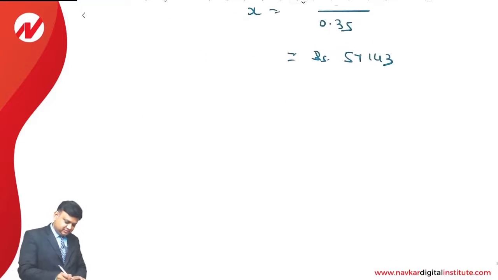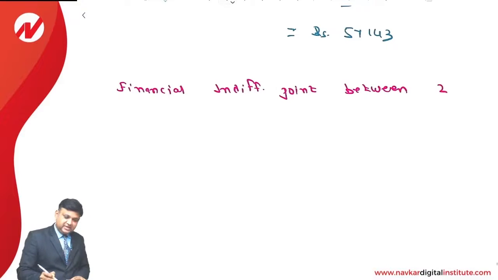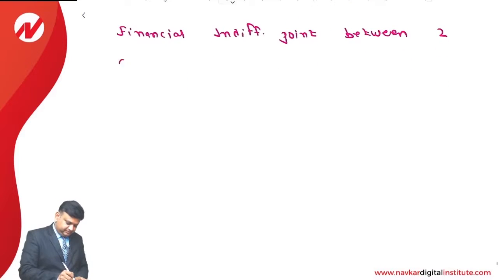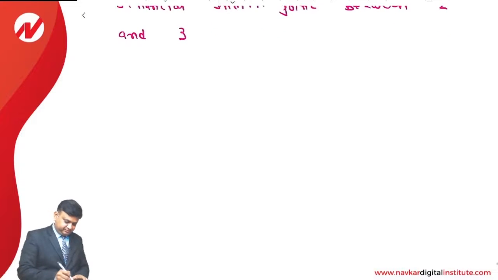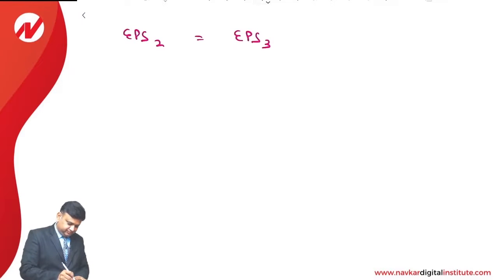Next is financial indifference point between second financial plan and third financial plan. So EPS of 2 is equal to EPS of 3.